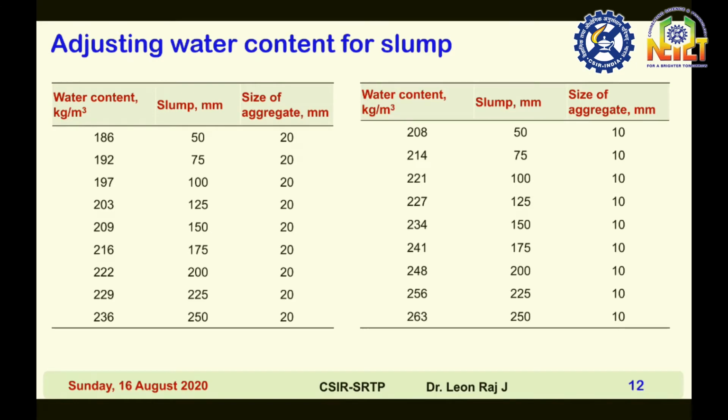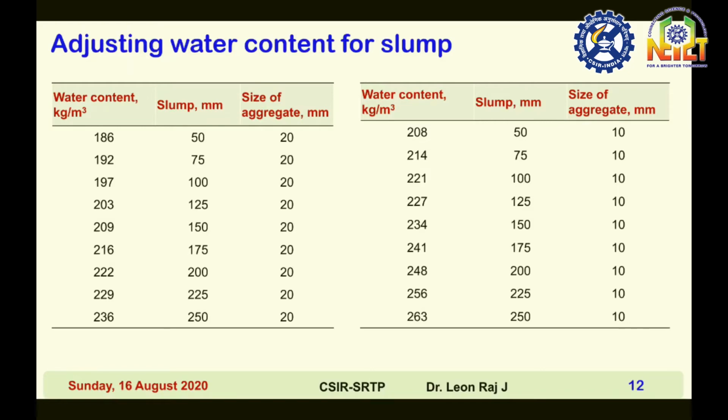Then for an increase of slump of 25 mm, that is equal to 75 mm, you have to multiply this 186 by 1.03. You will get 192 kilogram per meter cube.